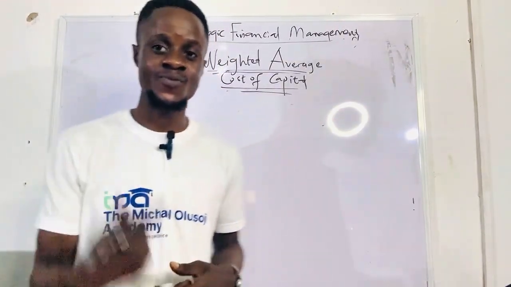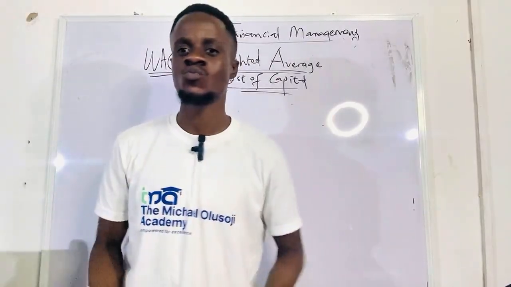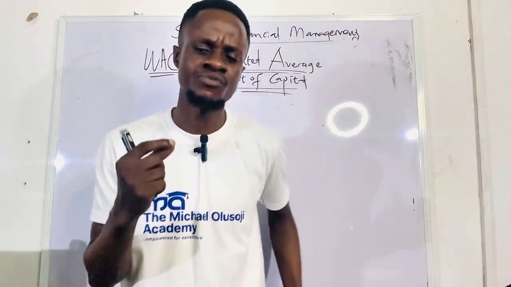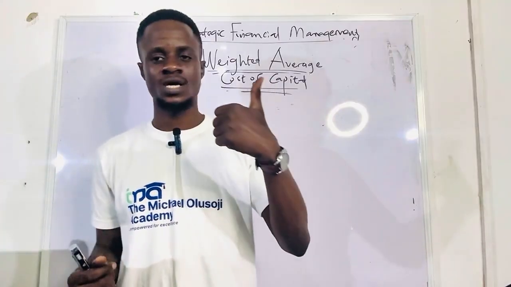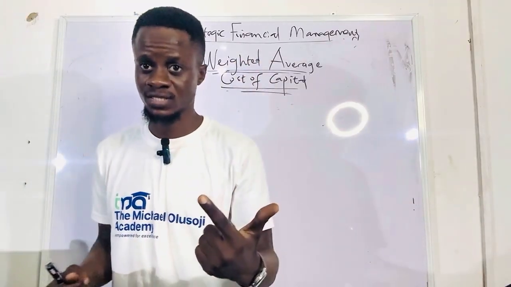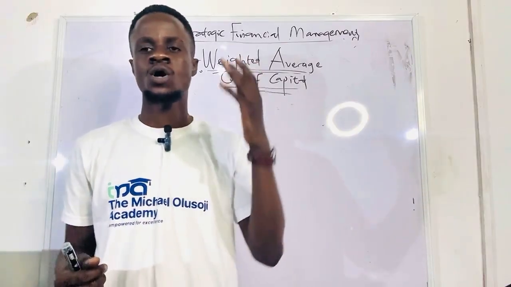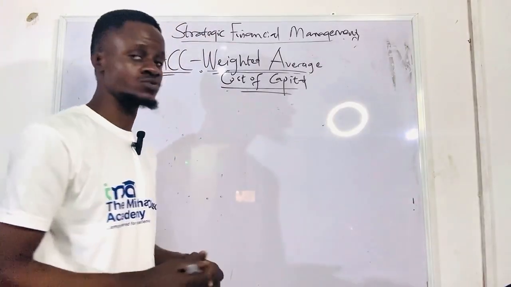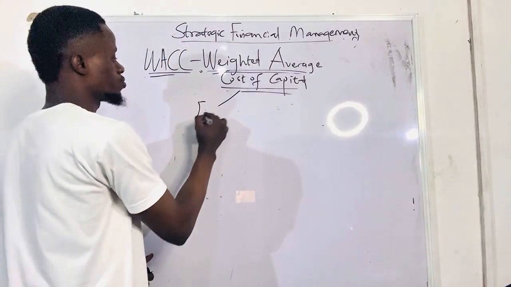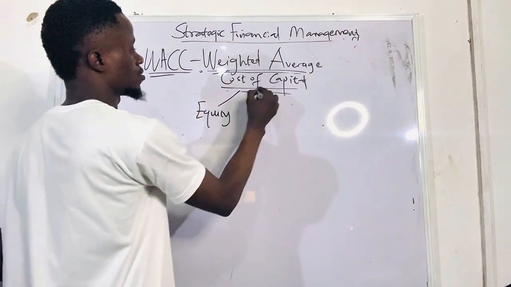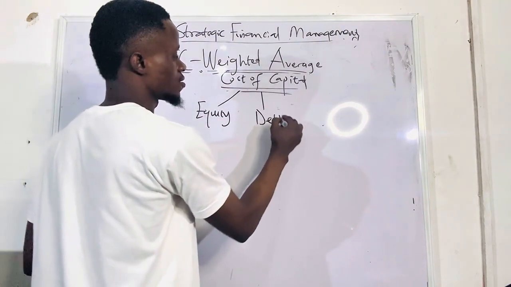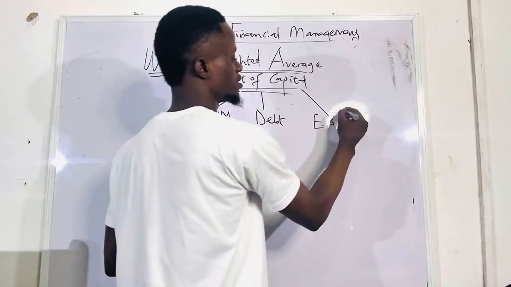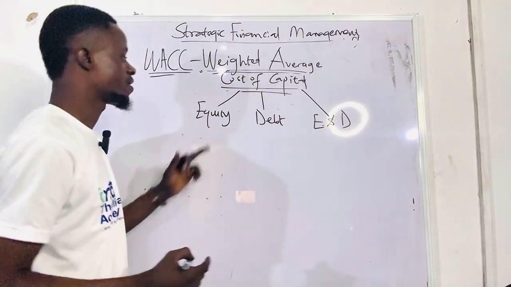And in this class, we jump right into the next subtopic, which is weighted average cost of capital (WACC). If you remember in previous classes, we've talked about cost of equity and cost of debt, and right now we want to talk about weighted average cost of capital. Remember, I explained that if any business wants to raise capital, it can do so through equity, debt, or both equity and debt.